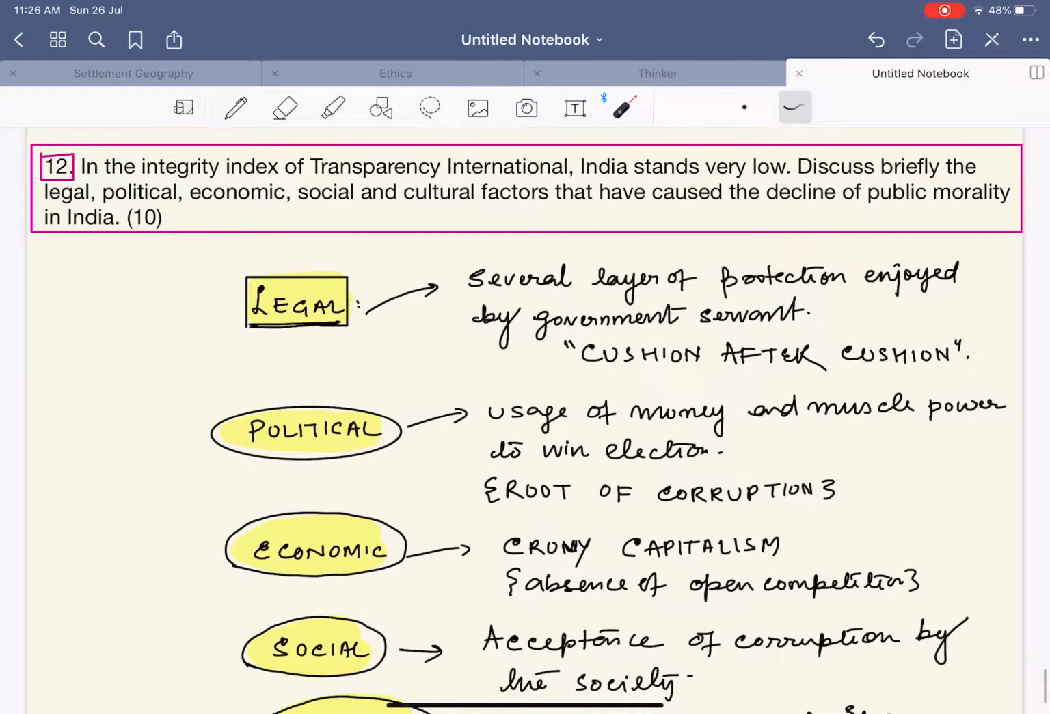Simple. Next, on the integrity index of Transparency International, India stands very low.